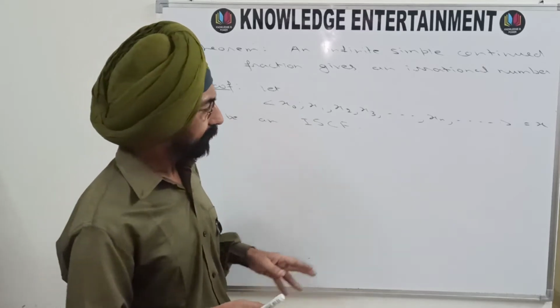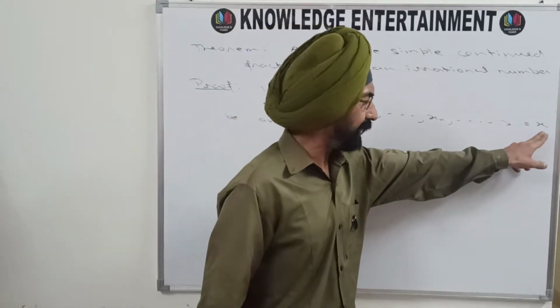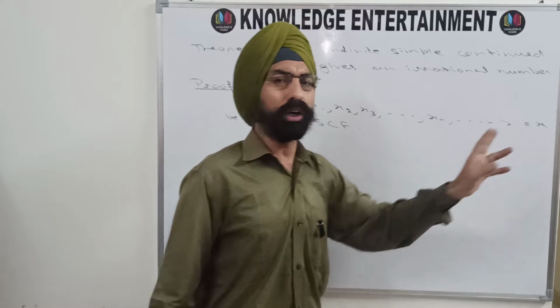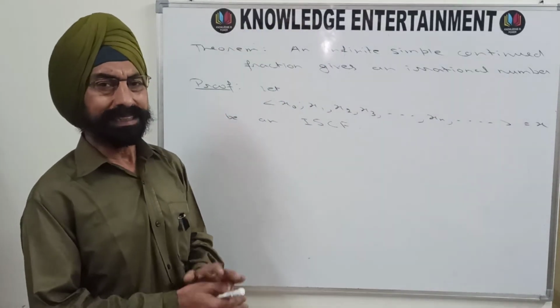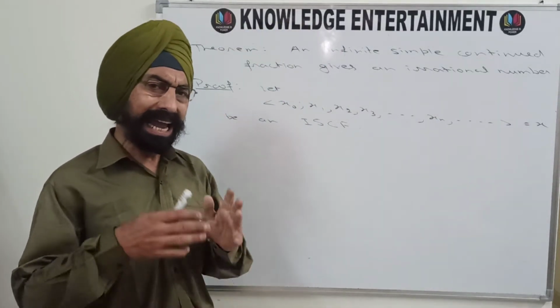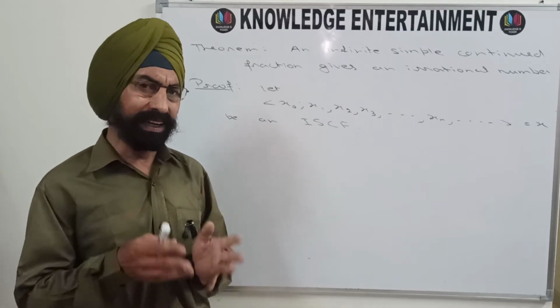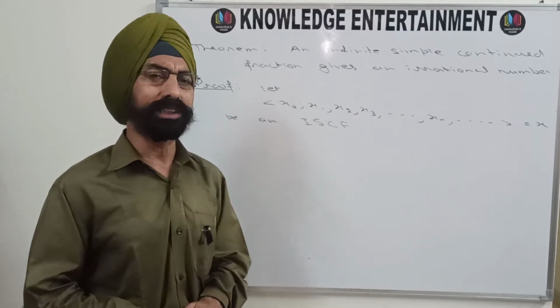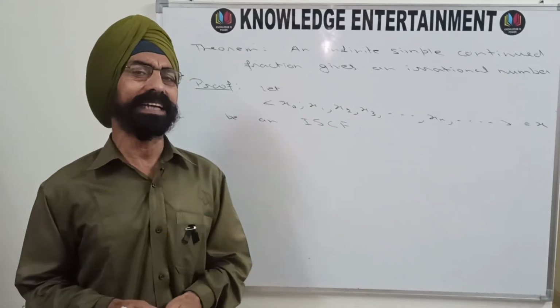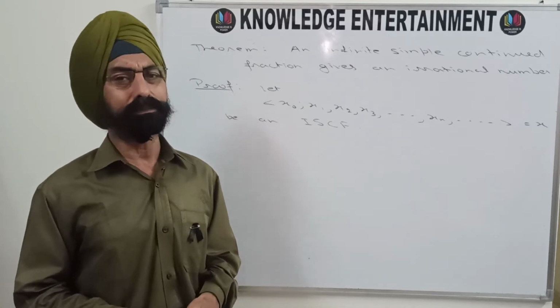And you know from the previous video that this x, the value of this continued fraction, is greater than every even numbered partial quotient, and it is less than every odd numbered partial quotient.